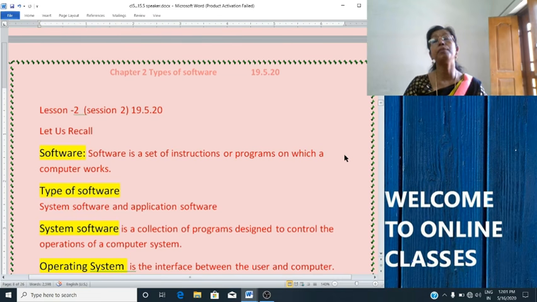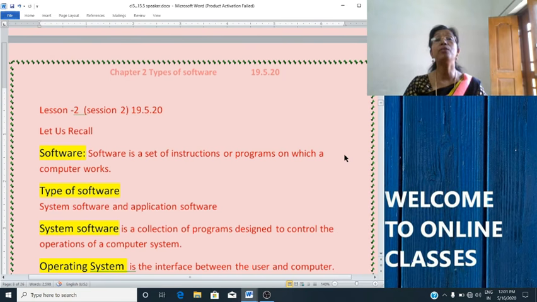System software can be categorized into operating system, device driver, utility software and language translator. Operating system is the interface between the user and computer. It is the most important software installed in a computer. It allows the user to run any program in an efficient manner.